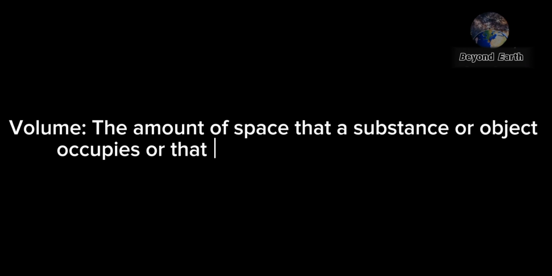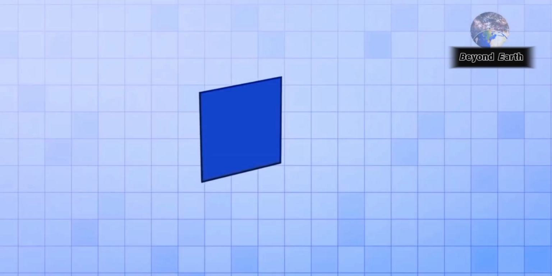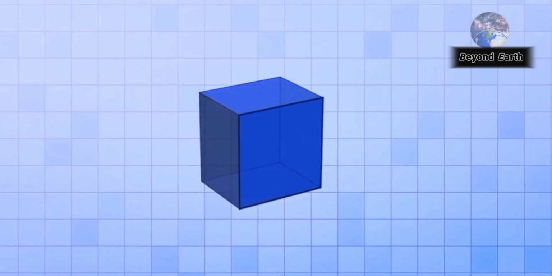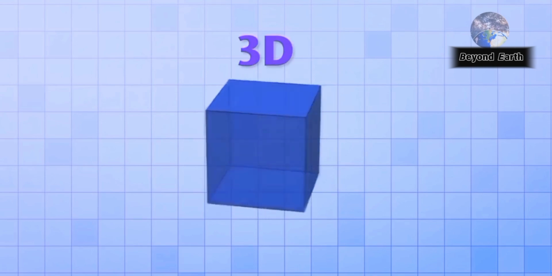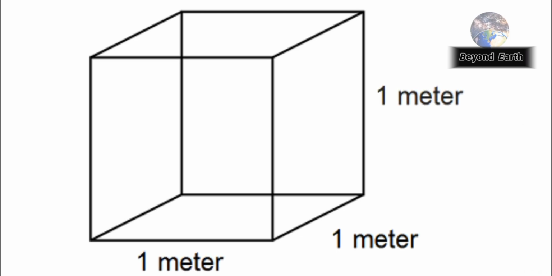The amount of space that a substance or object occupies or that is enclosed within a container. Volume is measured in cubic meters. If you convert a 2D square into 3D, it becomes a cube. A cubic meter is a cube with a length, width, and height of 1 meter each.